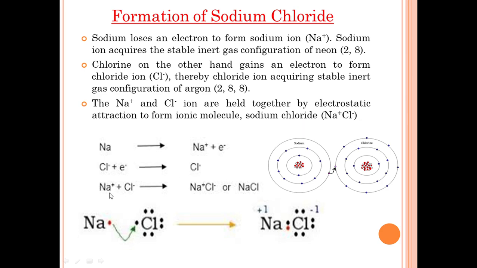So here, transfer of electrons from the outermost shell of one atom to the outermost shell of another atom is called an ionic bond. Here the valence electron, the outermost electron from sodium, is transferred to the outermost shell of chlorine to form an ionic molecule, that is sodium chloride.